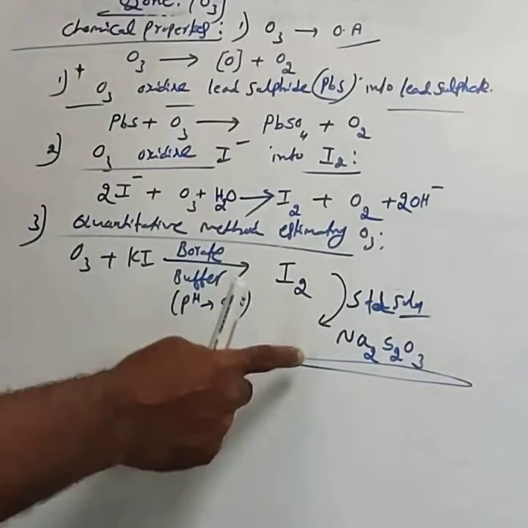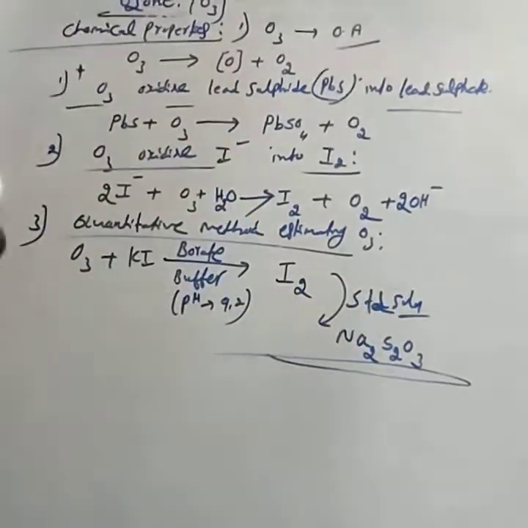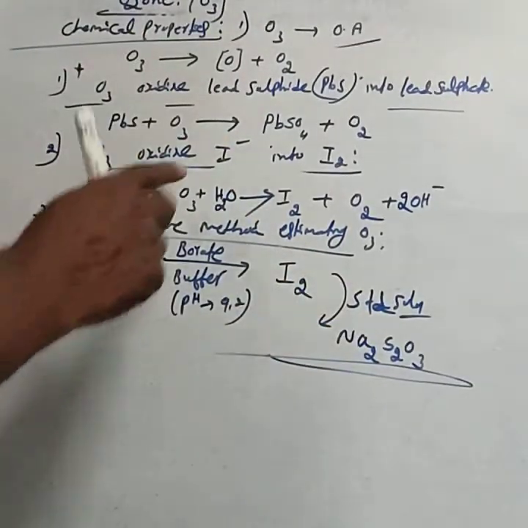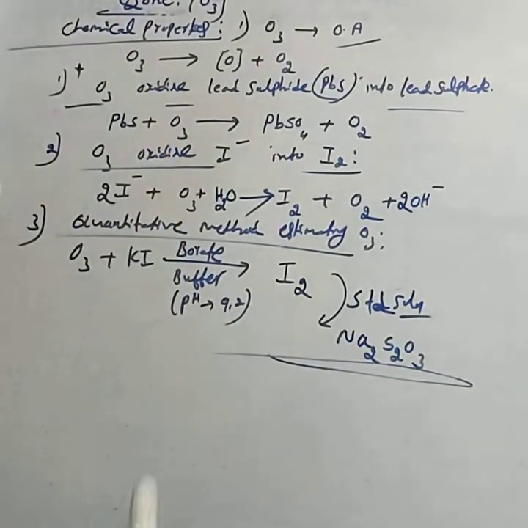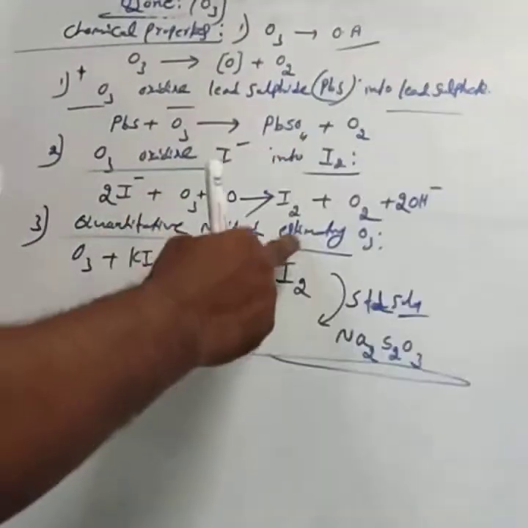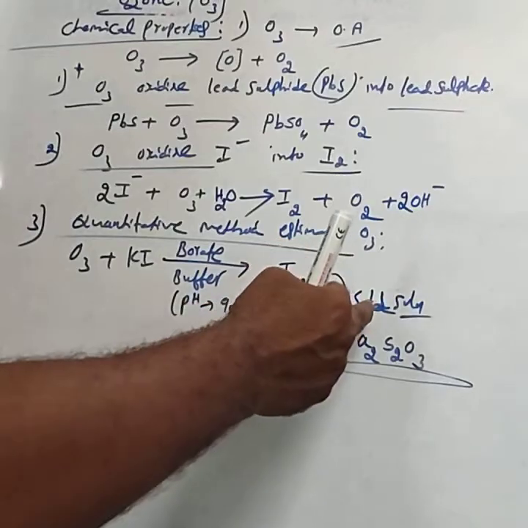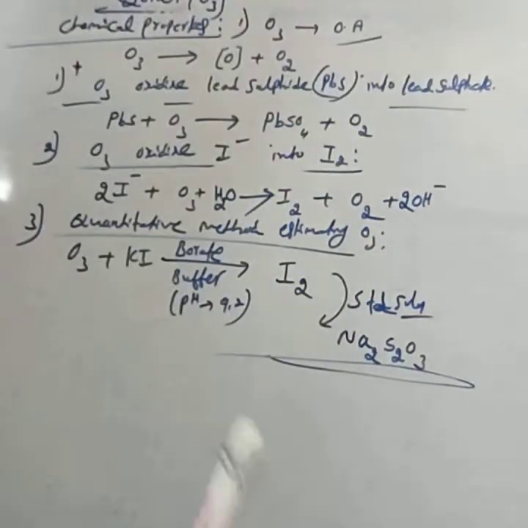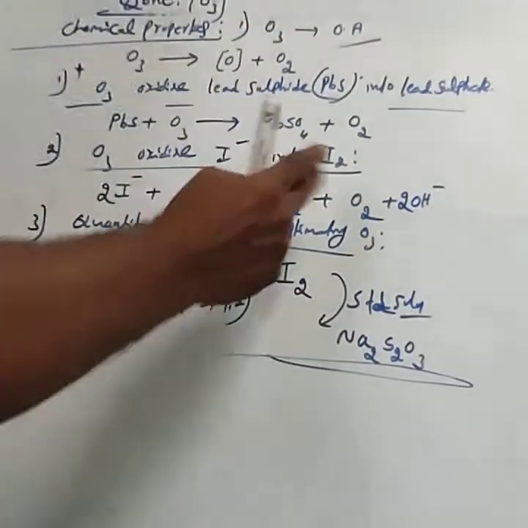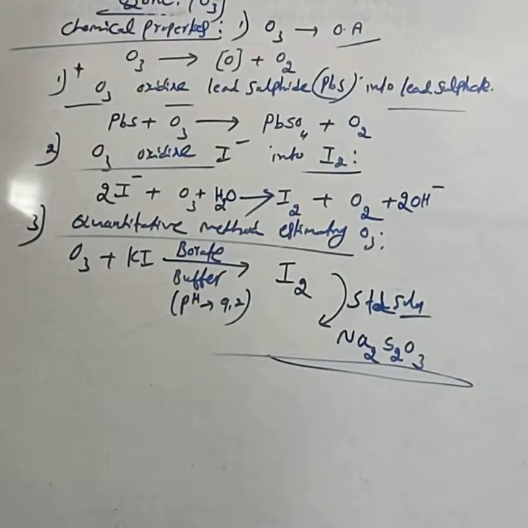Just for the theoretical point, you write this much only. Ozone treated with potassium iodide in the presence of the borate buffer, iodine is liberated. That liberated iodine is titrated against the standard solution of sodium thiosulfate. Thereby, you can estimate the ozone quantitatively. This is about the quantitative estimation. Then ozone also oxidizes.